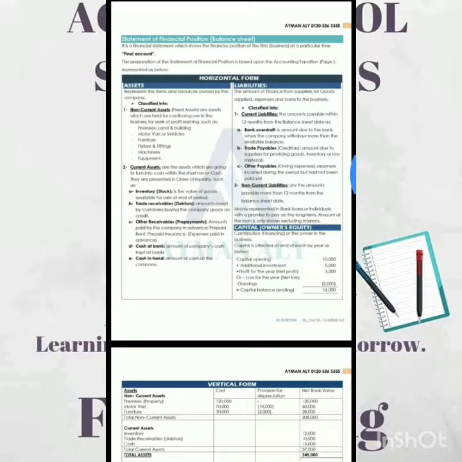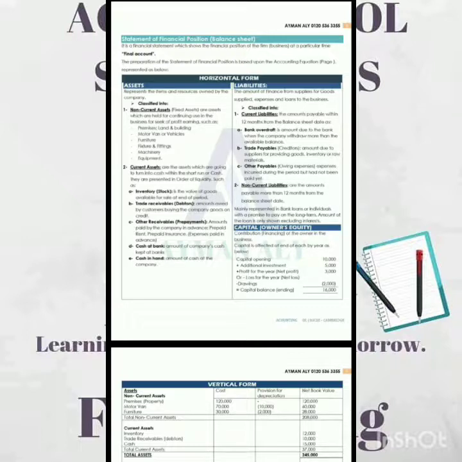For the first classification, we make a horizontal form, something like a T account. On the left are the assets, and on the right are the owner's equity, which is capital, and the liabilities. We have already agreed that the assets should be equal to the sum of owner's equity plus liabilities, so the left side should be equal to the right side. The left side, the assets, is classified into two categories. The first category is the non-current assets.